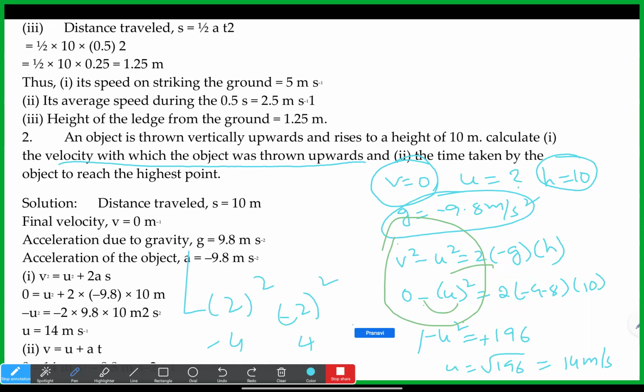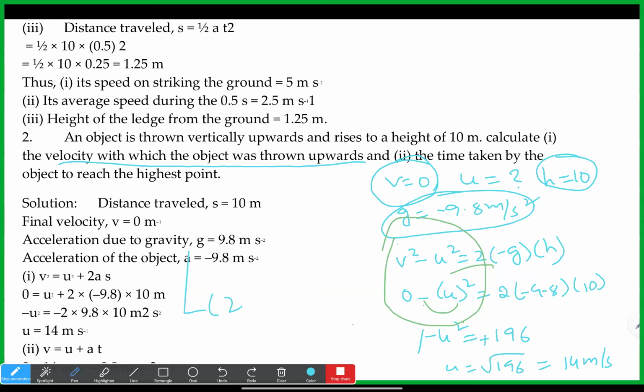I understood now: whatever the u square result is, the minus comes after.